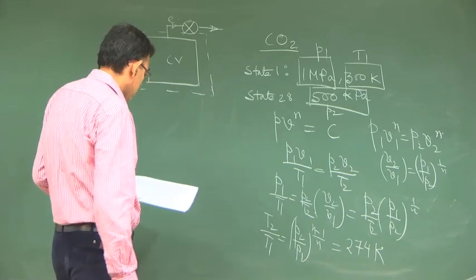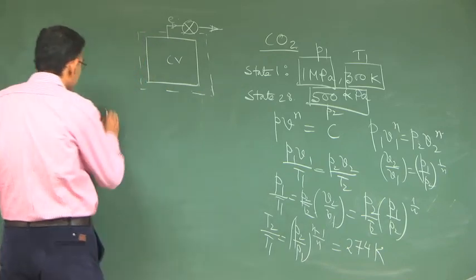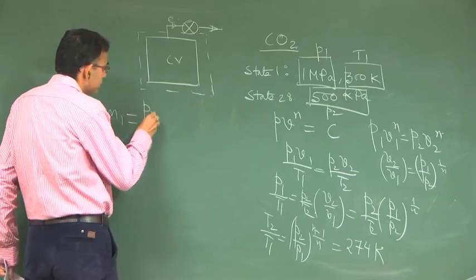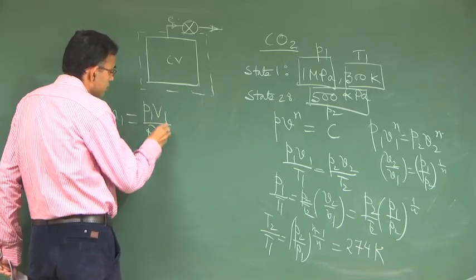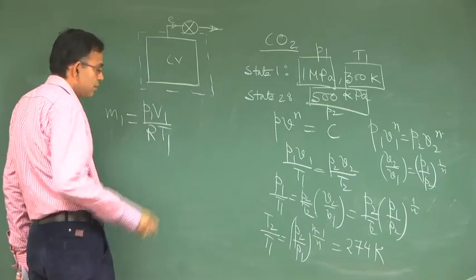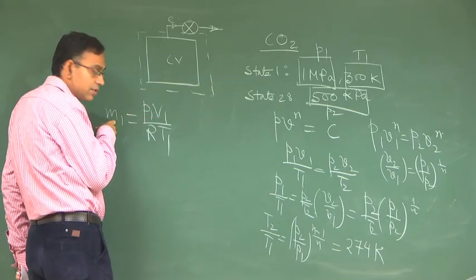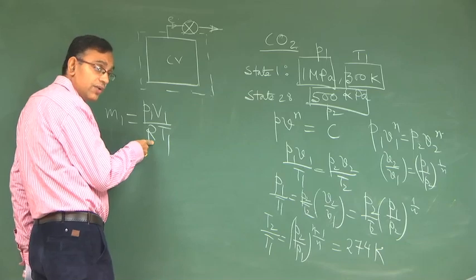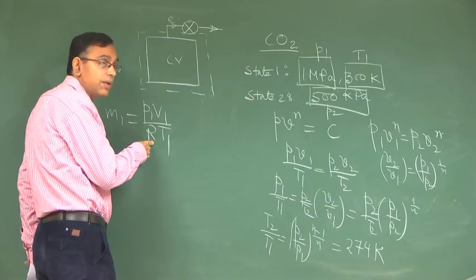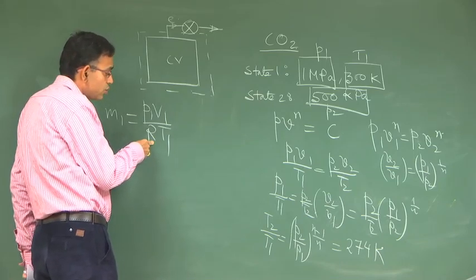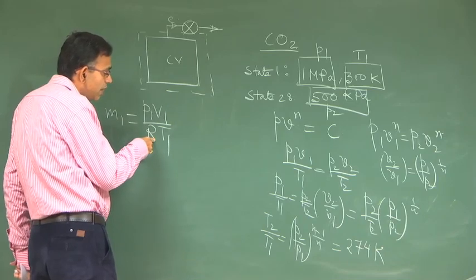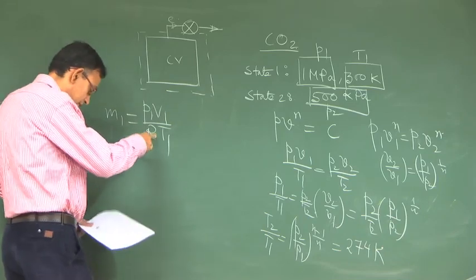So, M1, now you use this one. This is total volume, because you want to get the mass. This R is not the universal constant, it is the universal constant divided by the molecular weight of carbon dioxide.